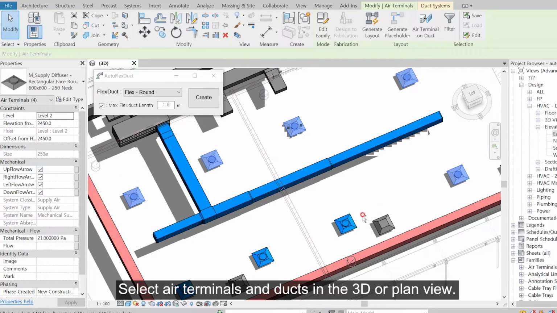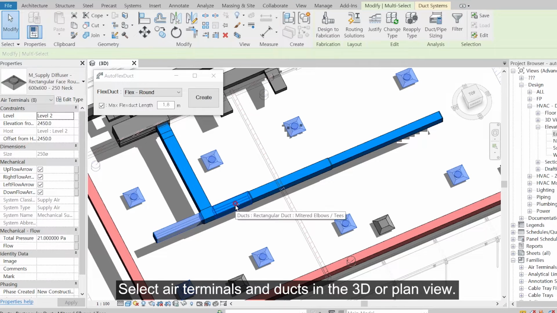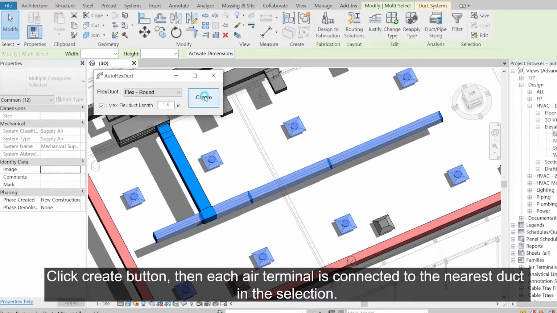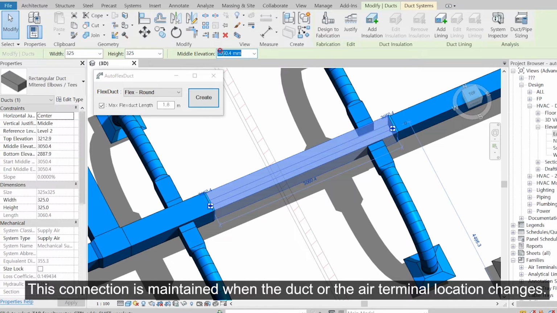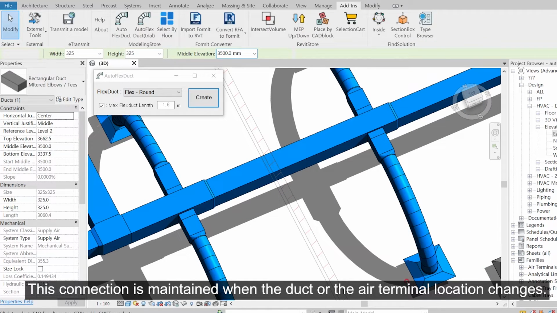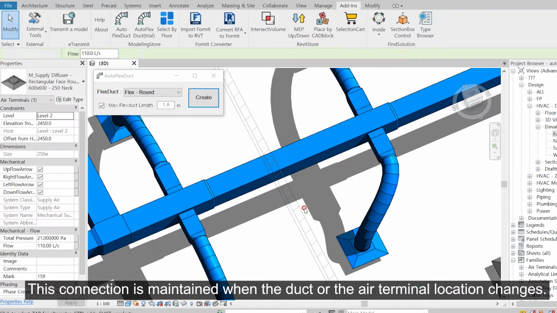Select air terminals and ducts in the 3D or plan view. Click the Create button, then each air terminal is connected to the nearest duct in the selection. This connection is maintained when the duct or the air terminal location changes.